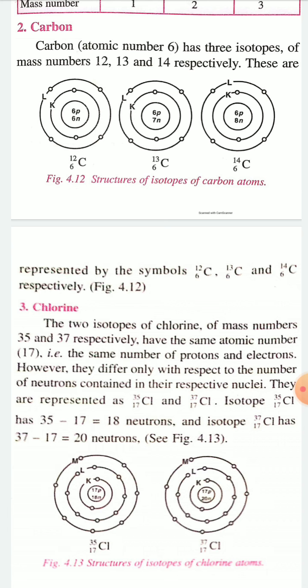6C13 contains 6 protons and 7 neutrons in the nucleus and 6 electrons revolving around the nucleus in 2 different shells, that is in K shell 2 electrons, in L shell 4 electrons. And the isotope 6C14 contains 6 protons and 8 neutrons in the nucleus and 6 electrons revolving around the nucleus in 2 different shells, that is in K shell 2 electrons, in L shell 4 electrons.